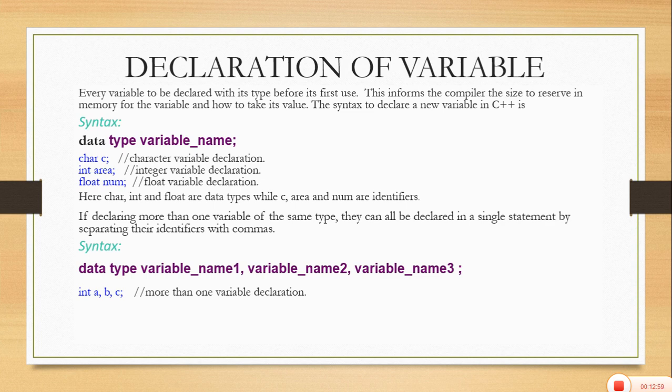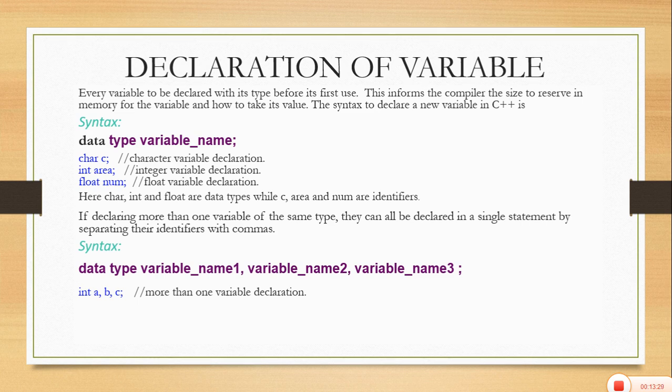Now here comes the declaration of a variable. If you are using any variable in the program, it is necessary to declare that variable. Declaring the variable informs the compiler of the size to reserve in memory for the variable and how that variable will take its value from the user. So here is the syntax of declaration of a variable.